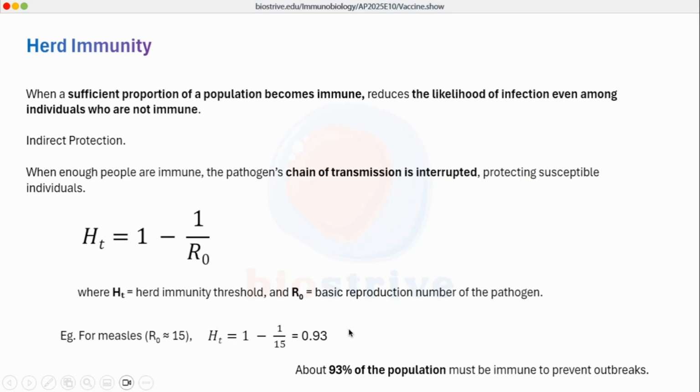So what does this mean? This means that HT value is 93%, and 93% of population has to be immune in order to prevent the outbreak of measles, in order to break the chain of transmission of the measles outbreak. So this is the concept of herd immunity, and herd immunity can be achieved by mass vaccinations, which we saw in COVID-19 pandemic as well.